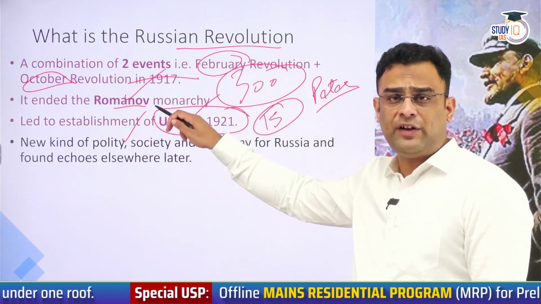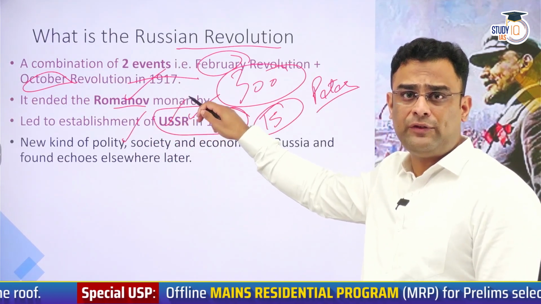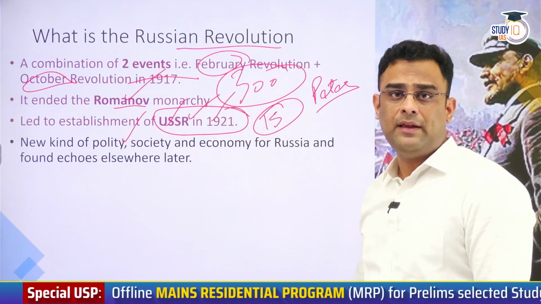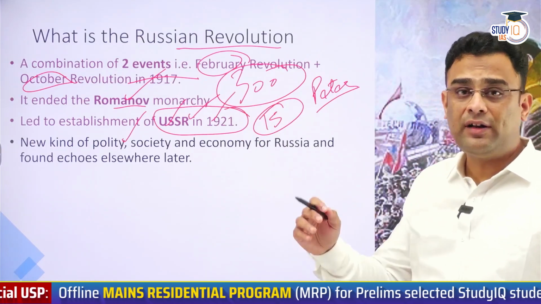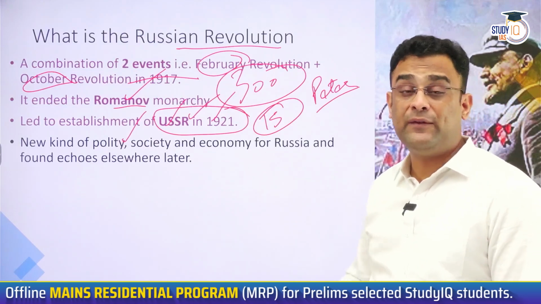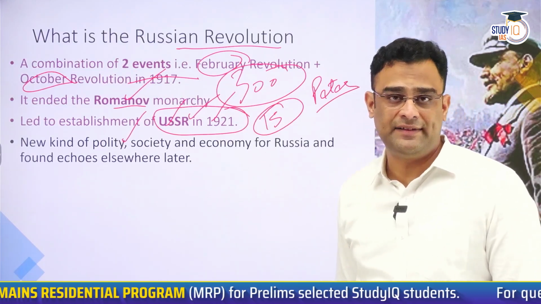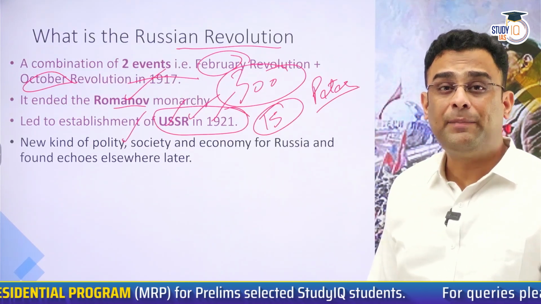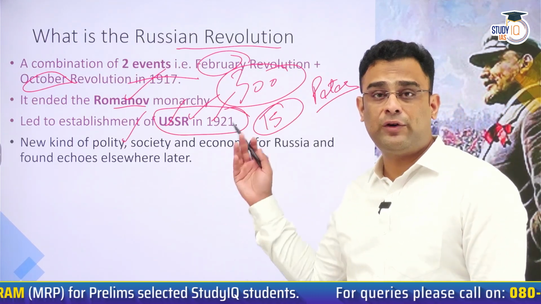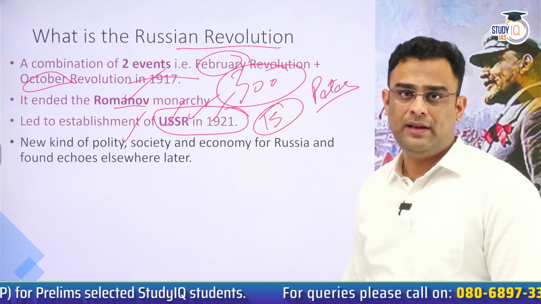This revolution gave Russia not only a new type of polity but also a society and economy. The echoes of this revolution did not remain confined to Russia alone. They were heard in distant lands and distant areas. Russian Revolution inspired people from many different countries to aim and aspire for a similar kind of a system. India also, guys, saw a lot of influence of Russian Revolution.